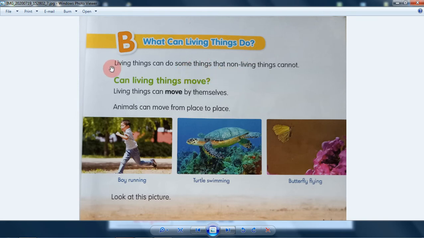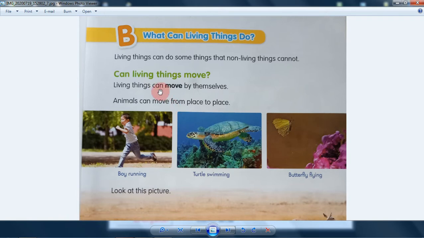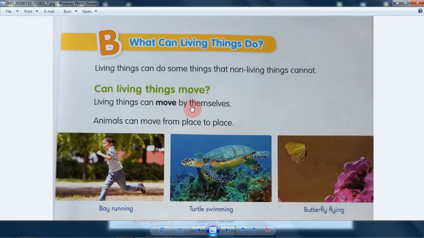By the way, before we continue this video, I hope you take a piece of paper or a book, and then while you listen to me and watch this video, write down the points of this video. For example, what are living things? I said there are, for example, a tiger and a turtle. You write it down: living things, tiger, turtle. That is just for the example, okay? And then, let's continue.